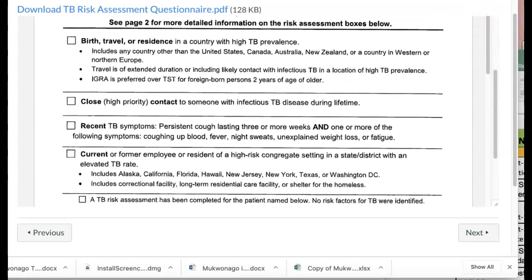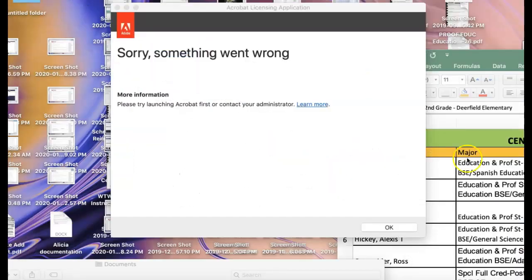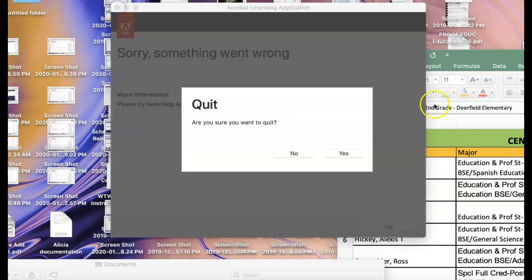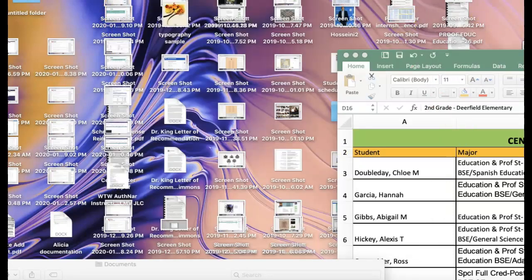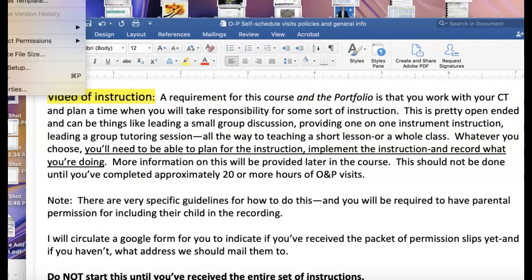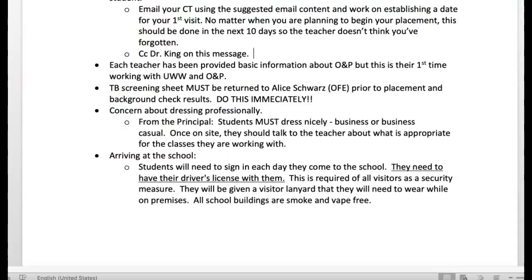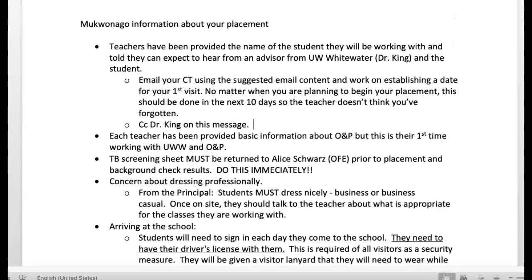All right. Also, those of you who are in Mukwonago, they're very concerned about the dress code. So I'm trying to grab the Mukwonago instructions, and I believe they're right here. There we go. Mukwonago information about your placement.